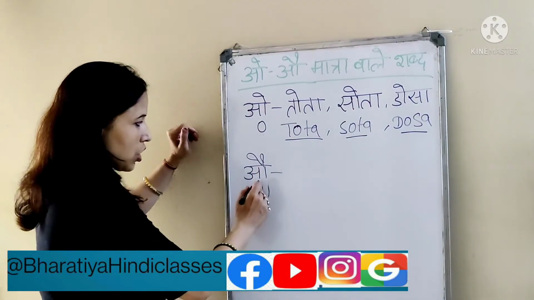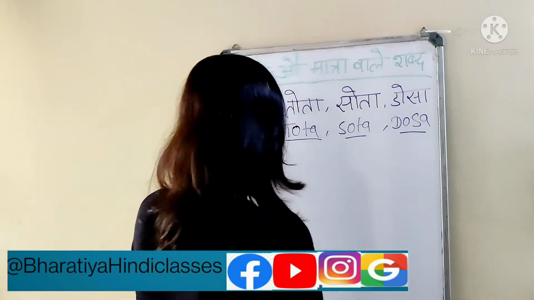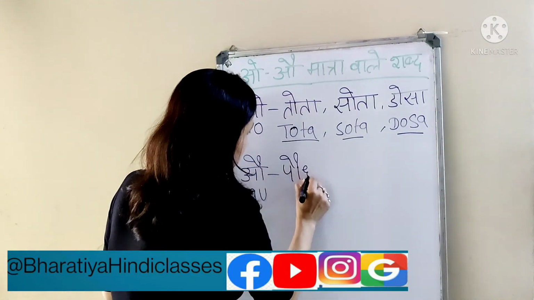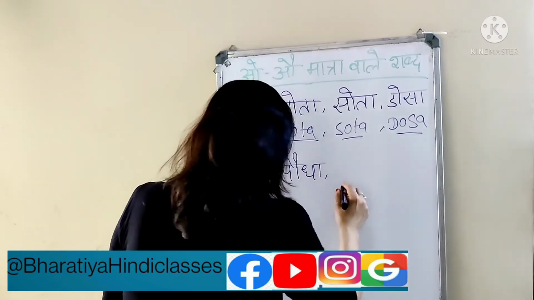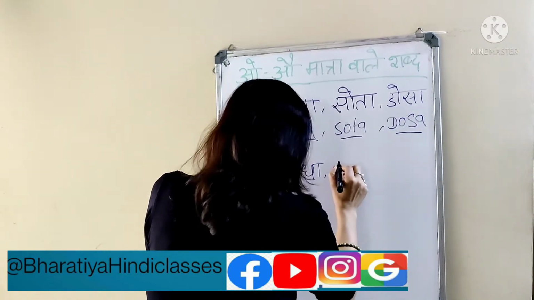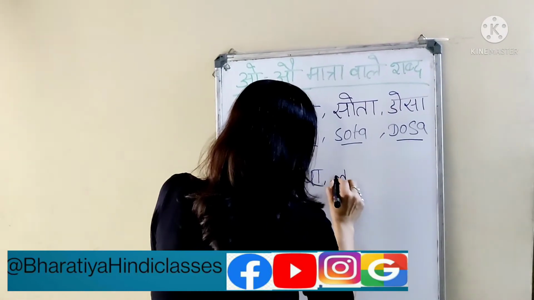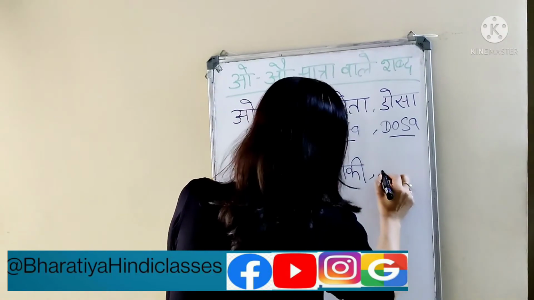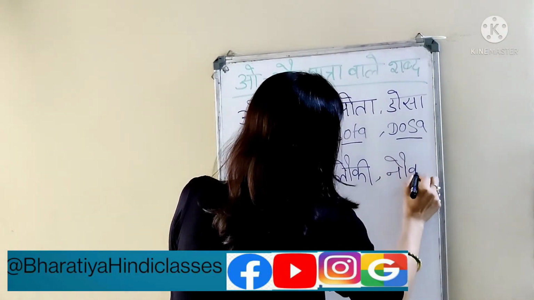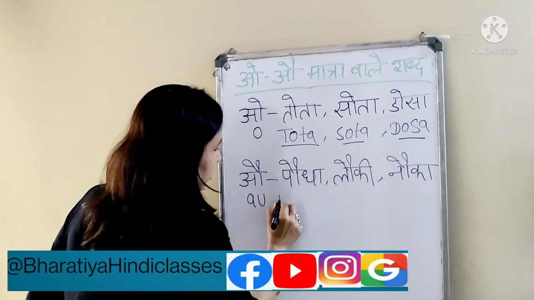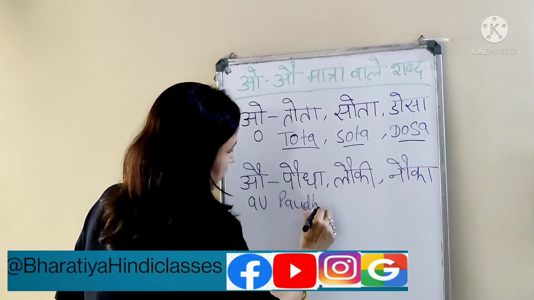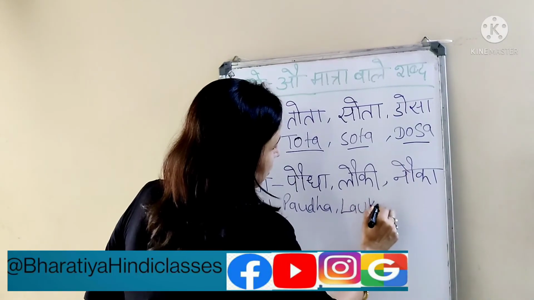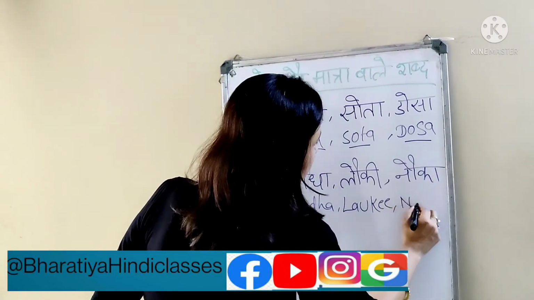Now I come to the O. So for O, I just write it. Podha. Then, okay, Loki, even Nauka. So see, I just write it. Podha here, Loki and Nauka.